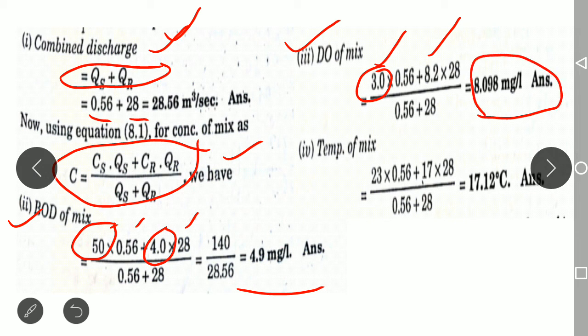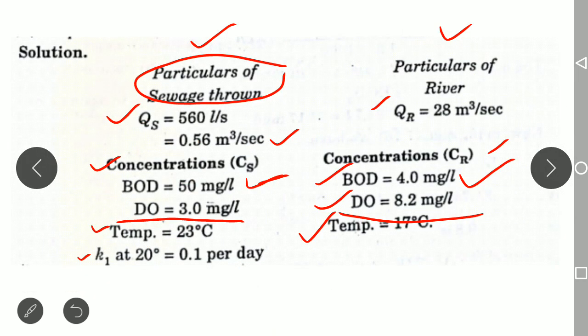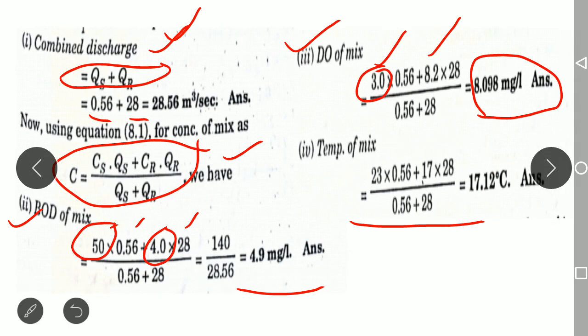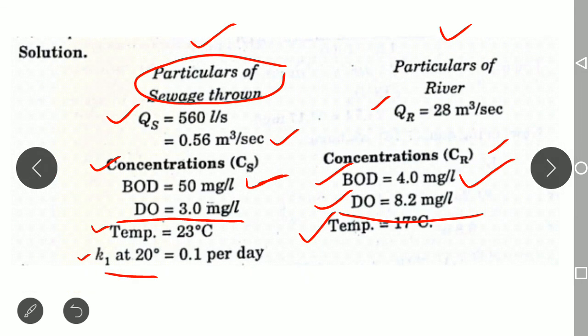Similarly, the temperature you need to calculate here. The temperature of the sewage is given, that is K1 at 20 degrees Celsius is 0.1 per day. Clear?